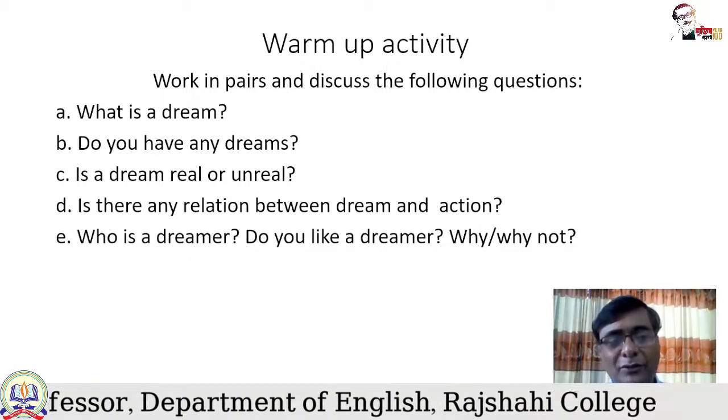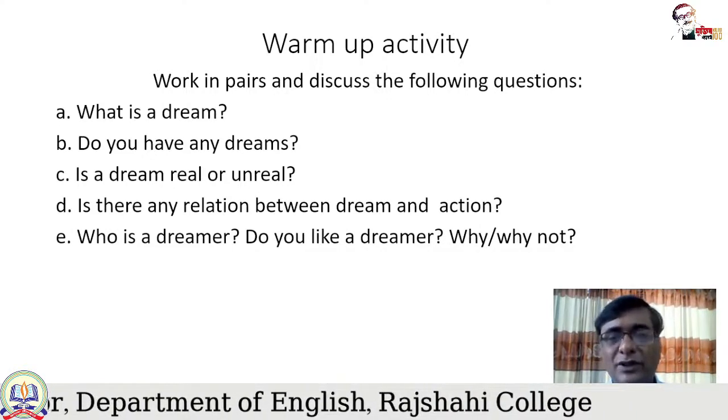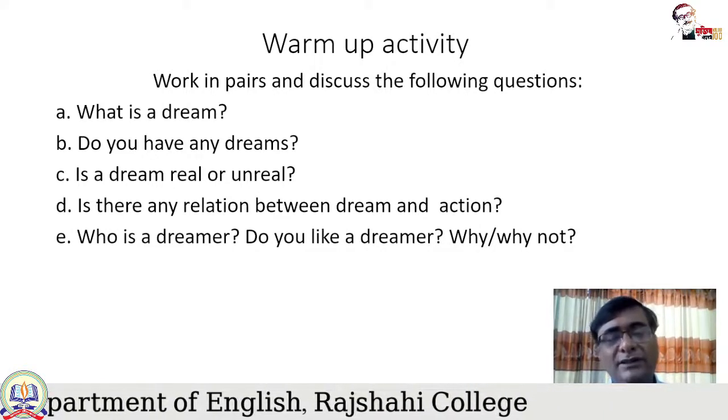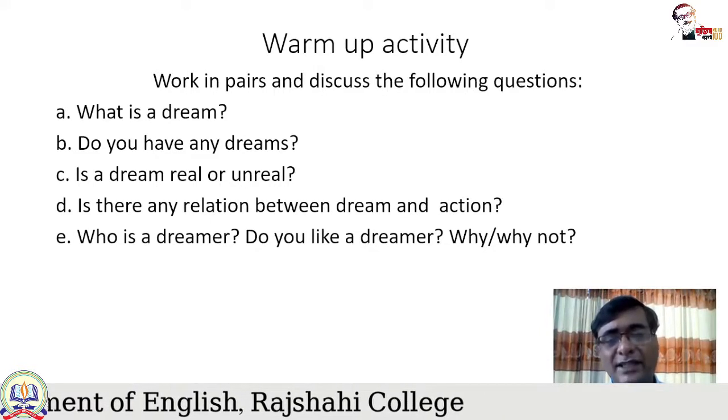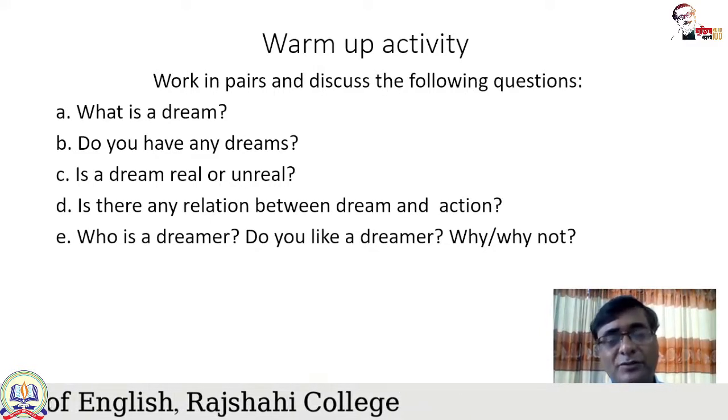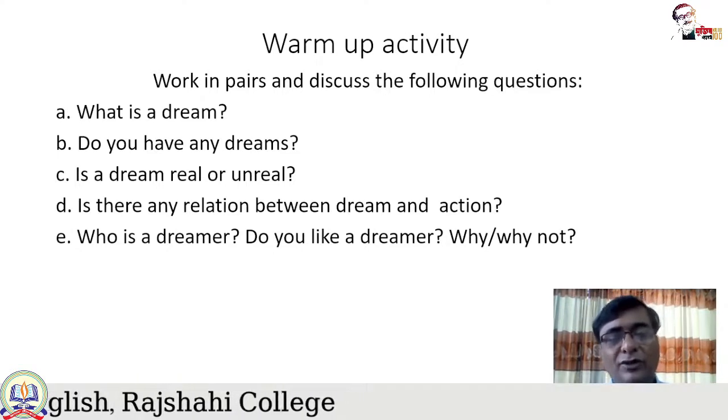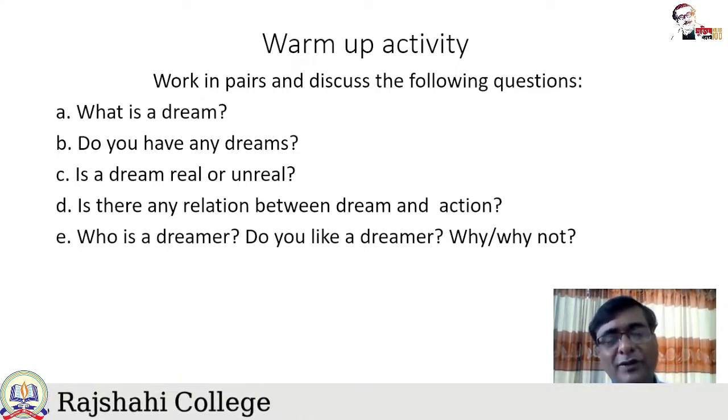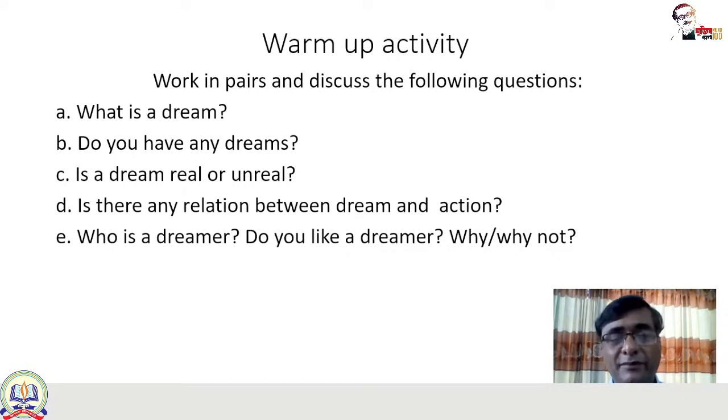Now, one that we experience during our sleep, and the other is a kind of aim or objective that we fix for our life. So that is also called dream. So one type of dream we experience during our sleep, and the other type of dream is basically a kind of objective, goal or aim that we set for ourselves, and that we try to achieve or gain in our life. So this is how we'll look at dreams.